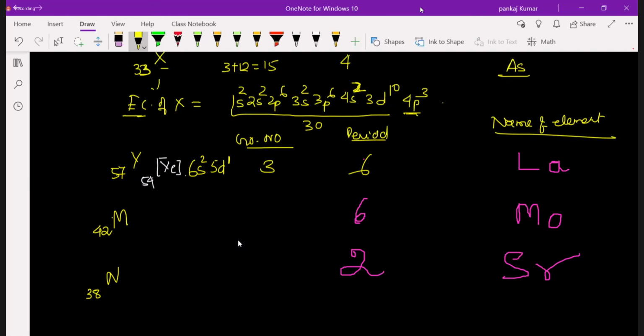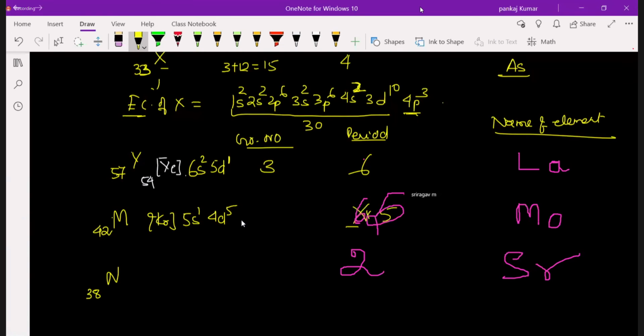Z equals 42, molybdenum. What is the group number and period? So 6 is there. Oh, 6? No, 6 is not possible. Sir, molybdenum is krypton 5s1 4d5. Krypton, not xenon. So the period will be wrong. 5, sir. I made a mistake.